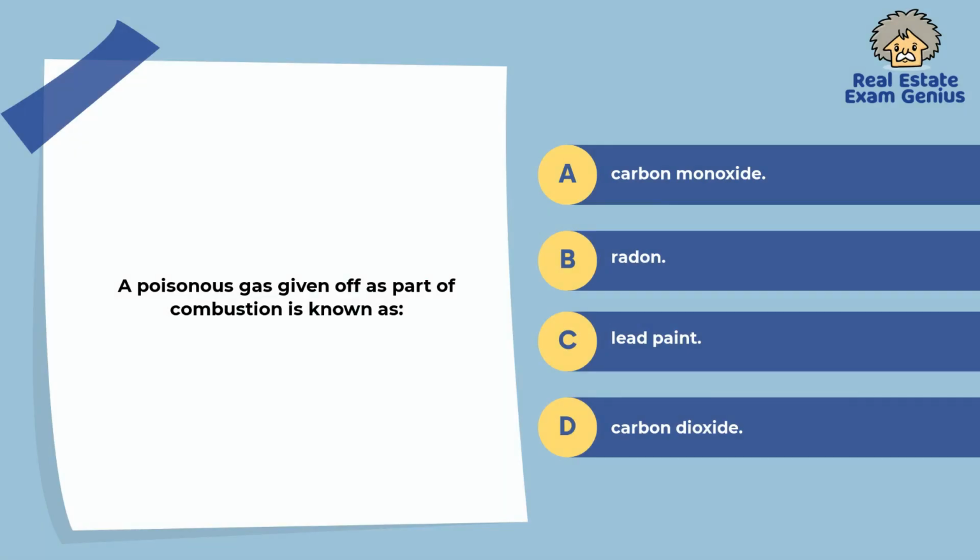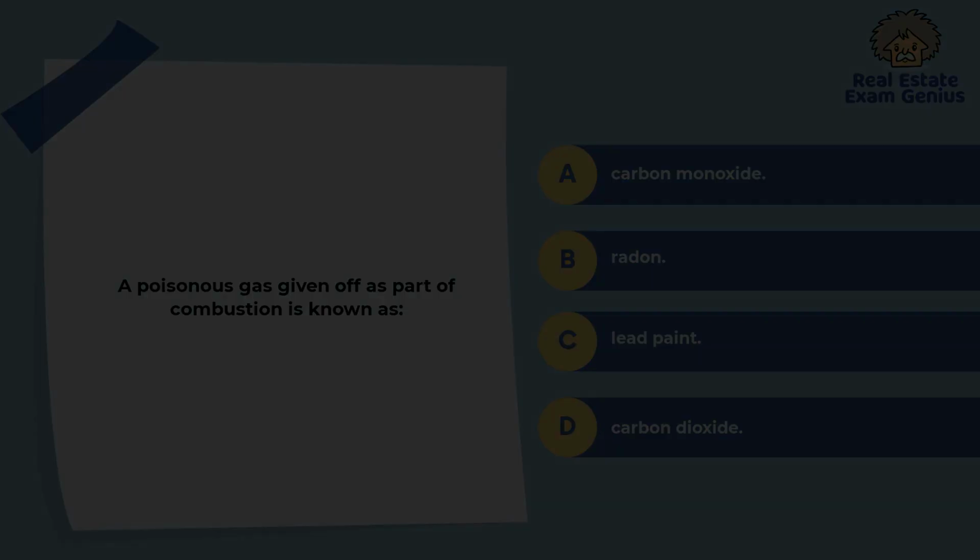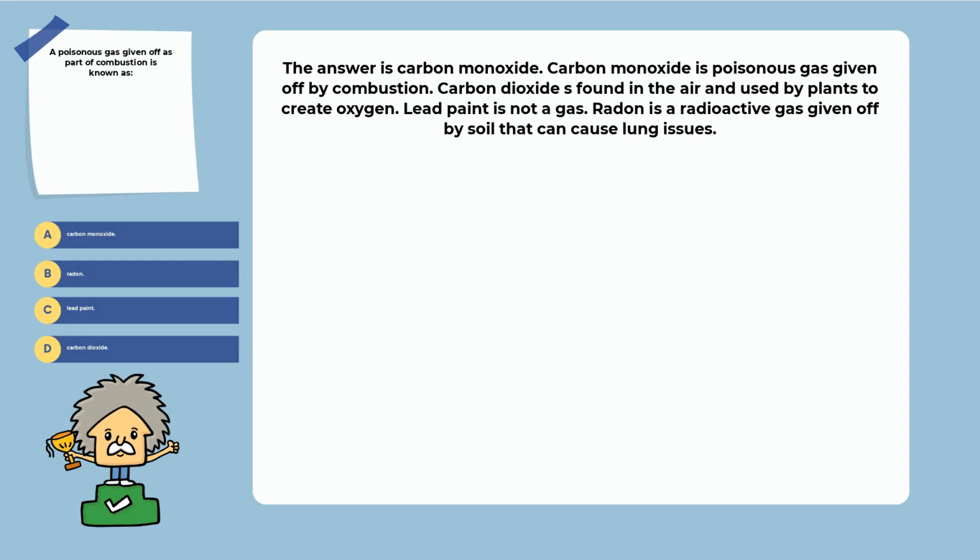87. The poisonous gas given off as part of combustion is known as carbon monoxide, radon, lead paint, carbon dioxide. Explanation. The answer is carbon monoxide. Carbon monoxide is a poisonous gas given off by combustion. Carbon dioxide is found in the air and used by plants to create oxygen. Lead paint is not a gas. Radon is a radioactive gas given off by soil that can cause lung issues.